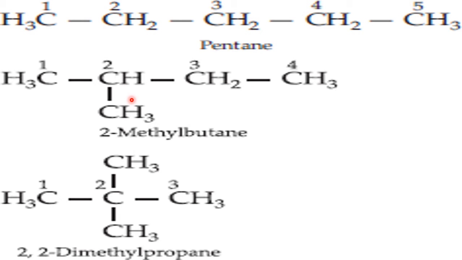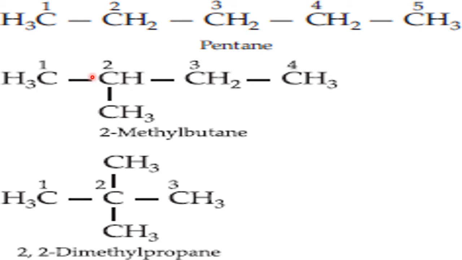Now in the third example, out of the five, three are in the chain and two are branches, one branch here and another here. So branching is more here. But if you see the molecular formula of all three examples, it is the same. It is C5.